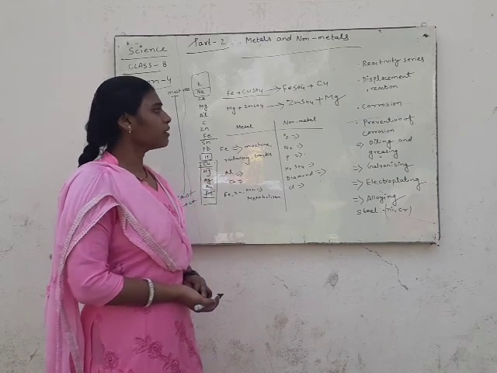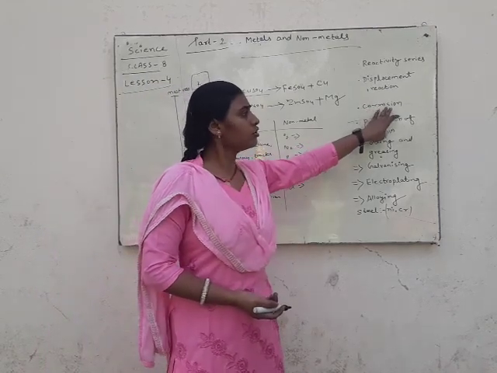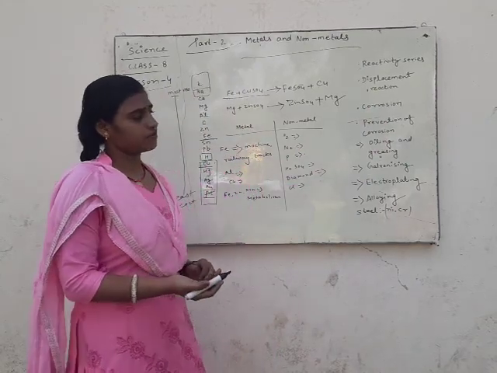Now we'll discuss corrosion. What is corrosion?